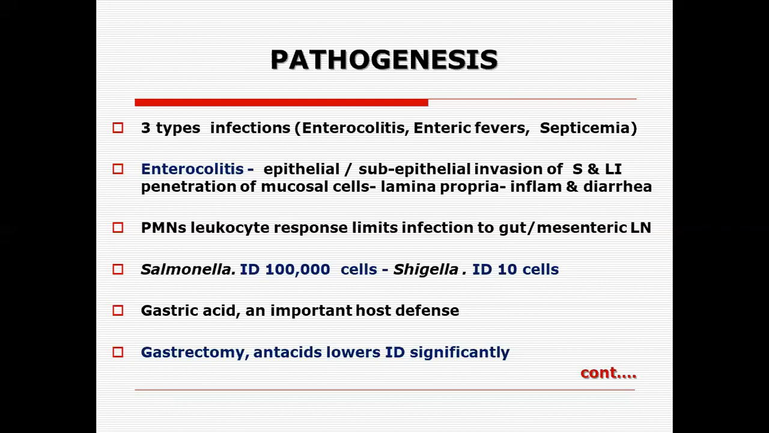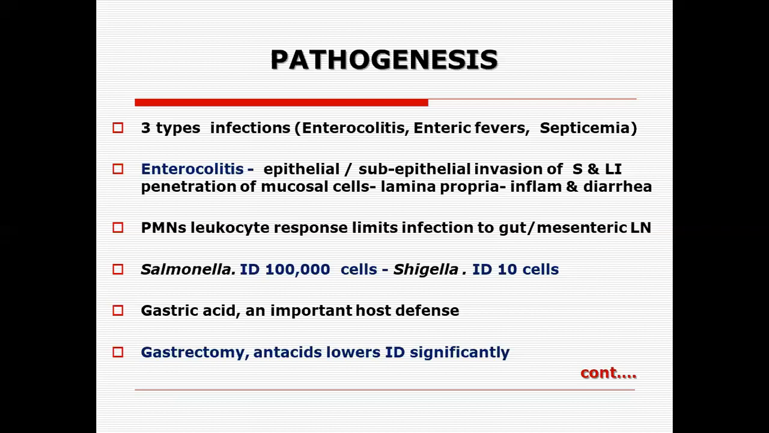Enterocolitis, you see, there is an epithelial, subepithelial lesion of the small and large intestine after penetration of the mucosal cells of the lamina propria. There is inflammation and there is diarrhea. And of course, when there is a penetration, there is a PMN leukocyte response that limits the infection to the gut and the mesenteric lymph nodes.